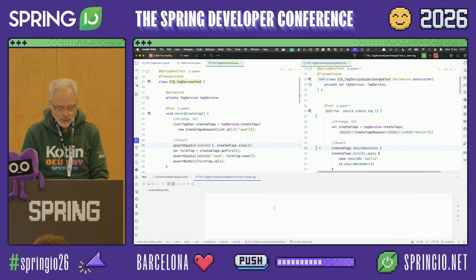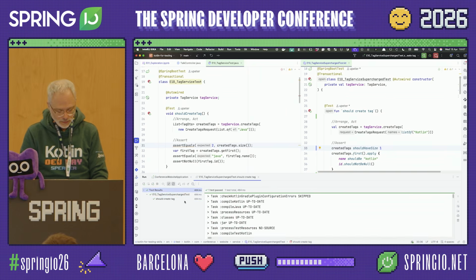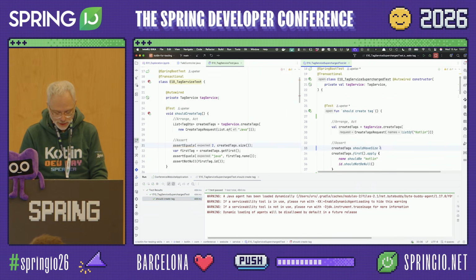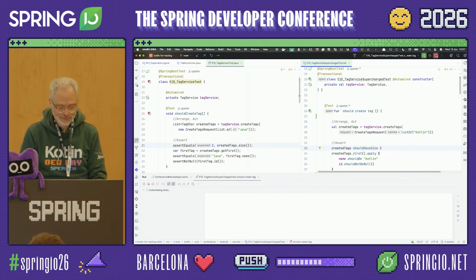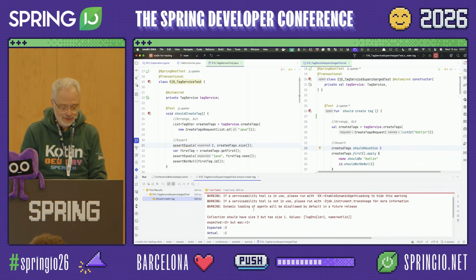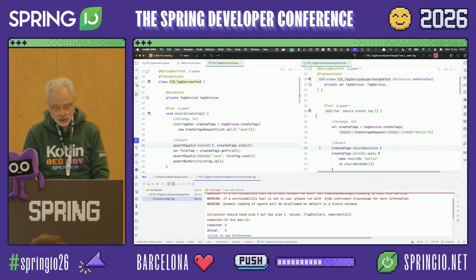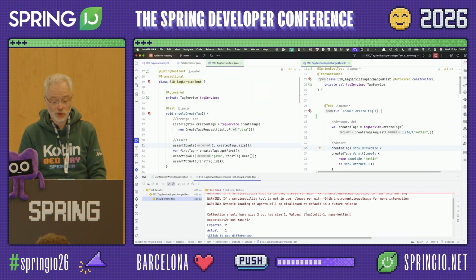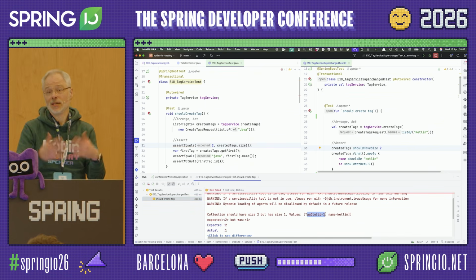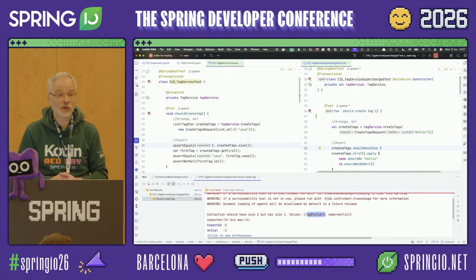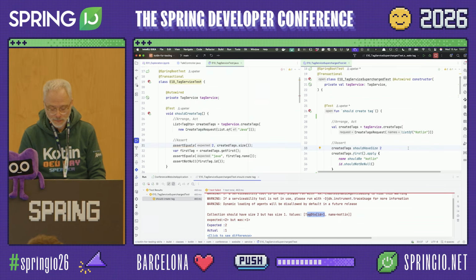So there we go. Now, it was successful. That's probably not what you want to see. We want to see it fail, which should be done in a second. And we see now that we do not get 2 is not 1. We get collection should have size 2, but has size 1, and those were the values, and so on and so on. So it gives you just more information on what went wrong for you then to correct it.